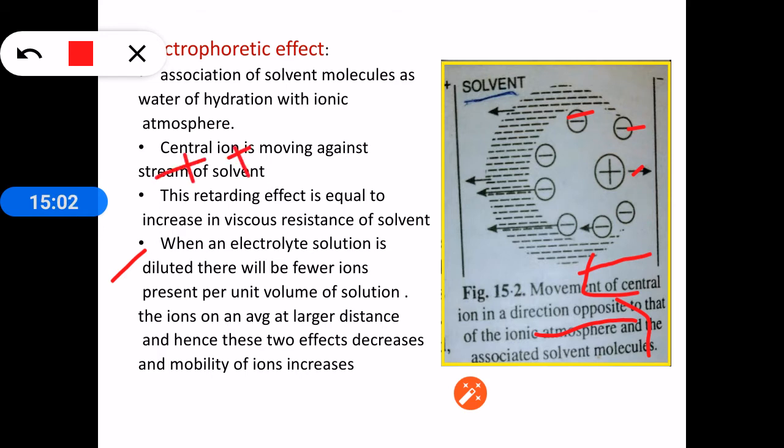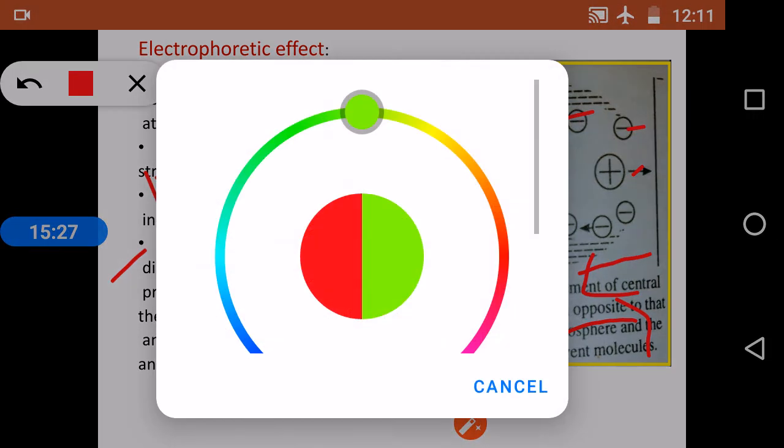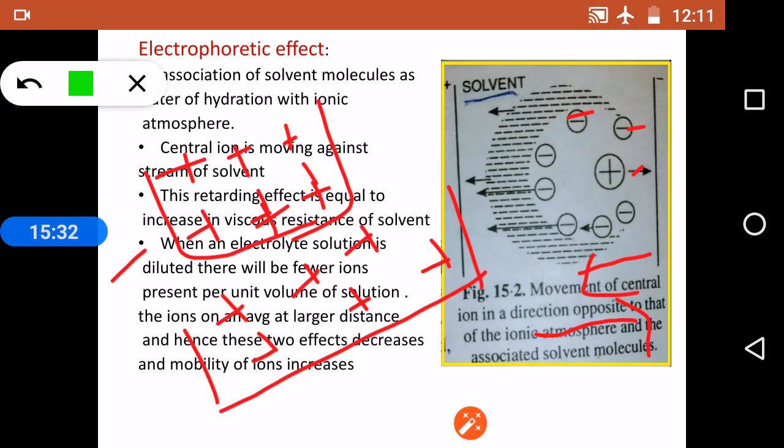Suppose the ions are like this before dilution. Let us take these are distributed in 1 ml. On dilution, they will be distributed like this. So on dilution, the average number of ions per unit volume decreases. Before dilution there are 6 ions, but after dilution for the same volume less number of ions are present per unit volume.